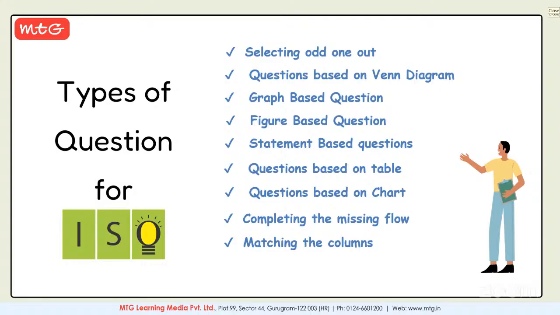Now, statement based questions. Two statements were given for you, and you have to select the correct option from the options. You have to select the correct answer for the question asked. So a few statement based questions also will be asked, and a few questions based on tables, charts, and matching also. So these are the different types, as we discussed, the pattern of questions. So these kinds of different questions will be asked. I hope you got a good idea. It's clear to you how differently the questions will be asked in the Olympiads. Everyone understood very clearly? Yes?